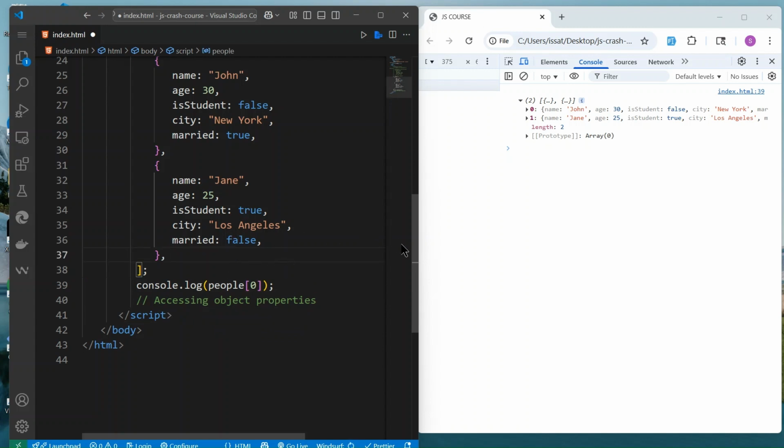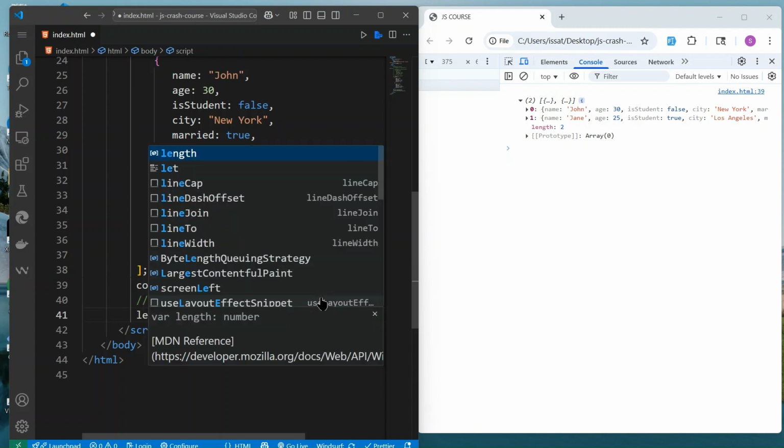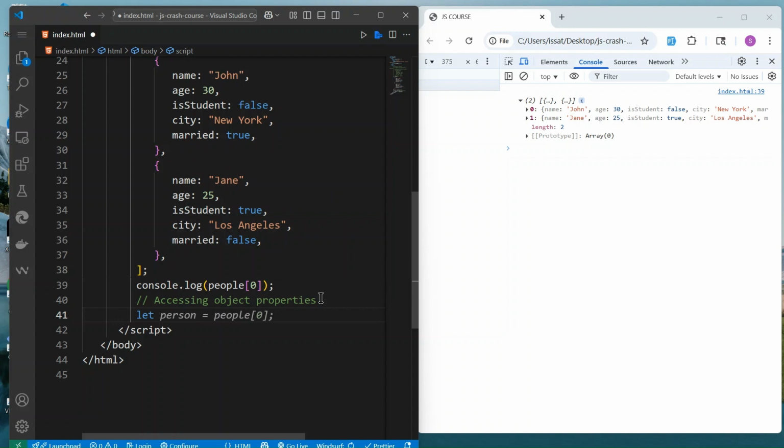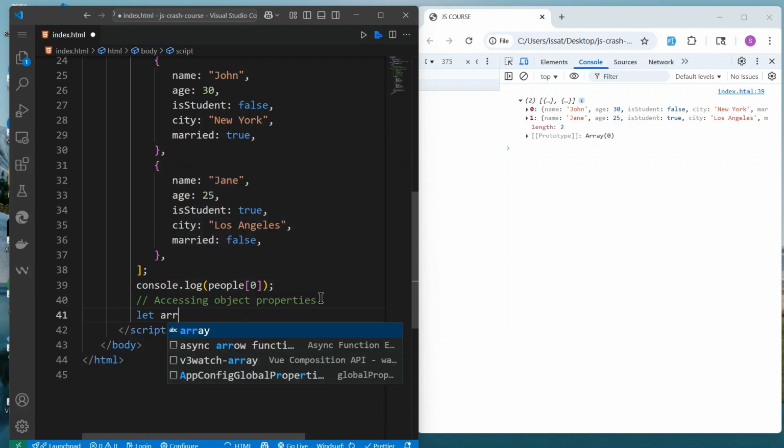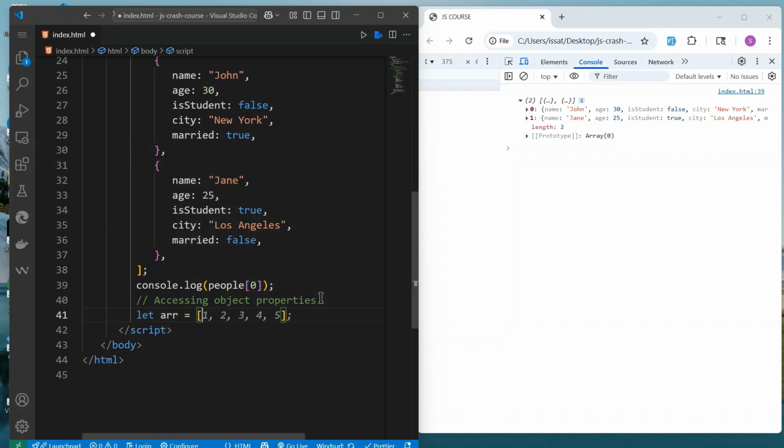I didn't clarify that the elements in an array start from 0, so we count from 0. Let me give you a quick example: let arr be equal to 1 2 3 4 5.